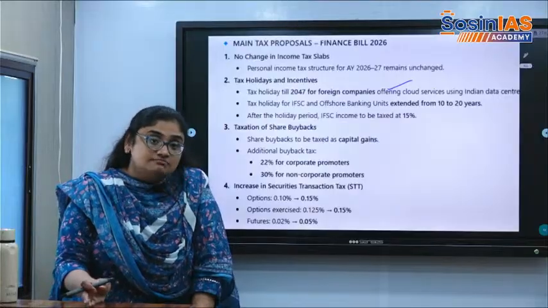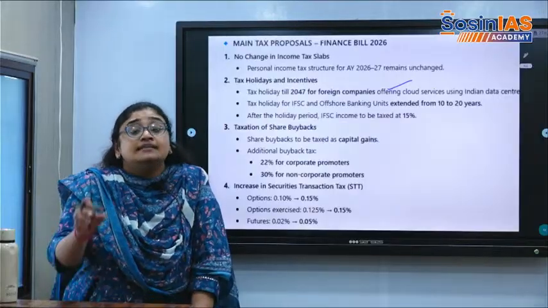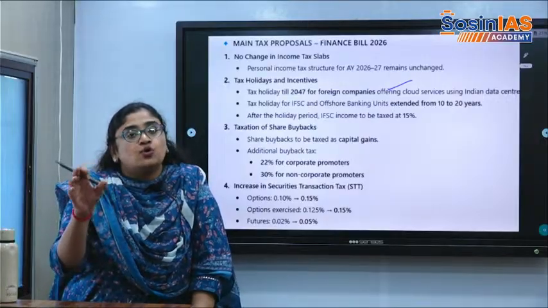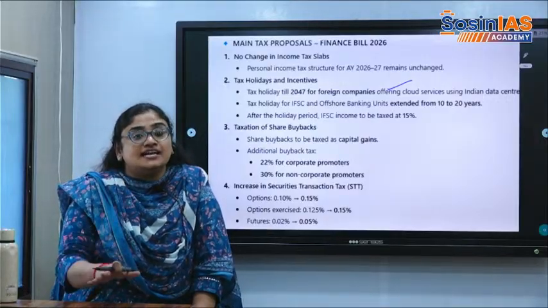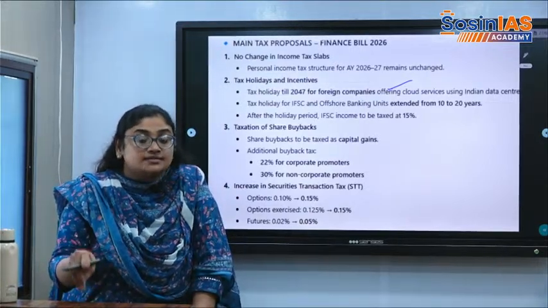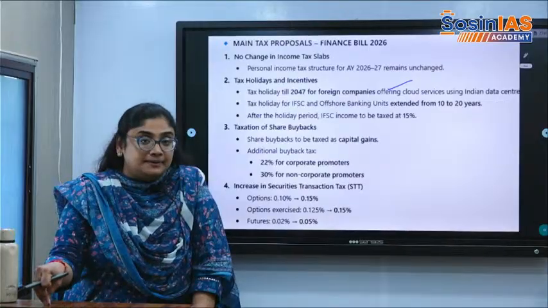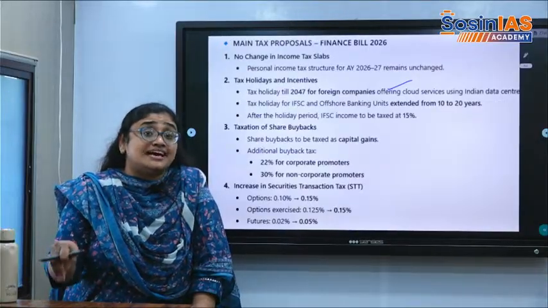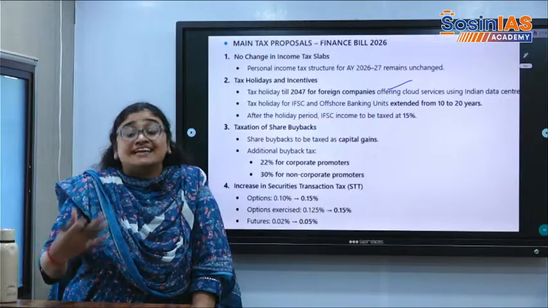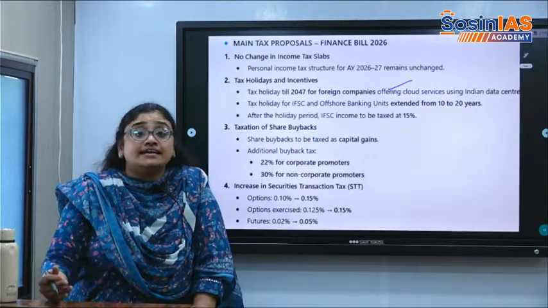So the present budget basically tells that there will be a tax holiday for the foreign companies who want to come and create data infrastructure, data centers within India. And they need to provide services through an Indian company. They cannot provide services directly to Indian customers. They can create data, they can give their services via an Indian company.